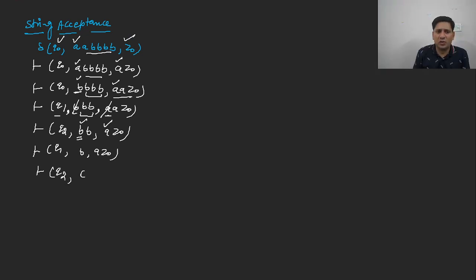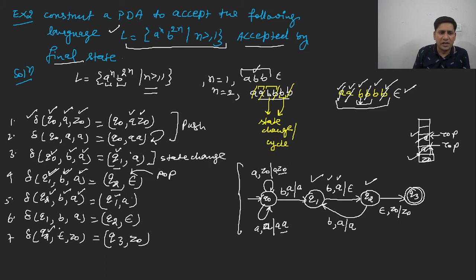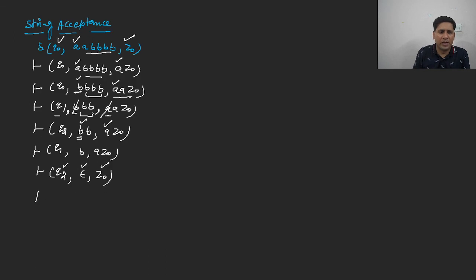So this is Q2, epsilon, Z. Now epsilon as an input, Z naught is the topmost symbol, Q2 is the state. So what will become in this case? The state will become Q3 and Z naught remains on the stack. So this one will be followed. So this is Q3, epsilon, Z. Now Q3 is the final state, so it is accepted.